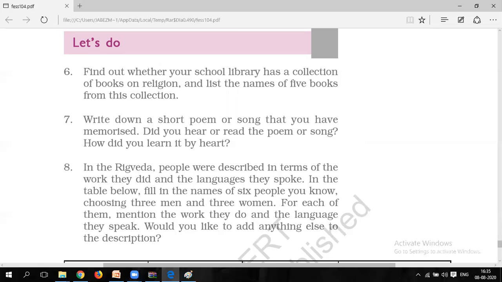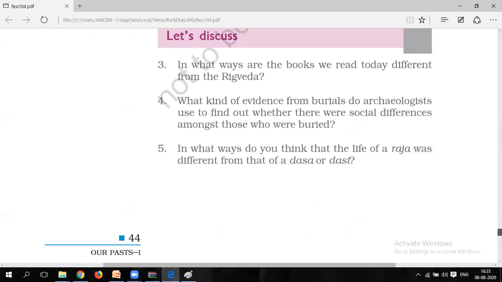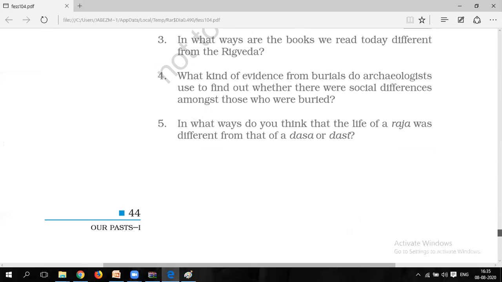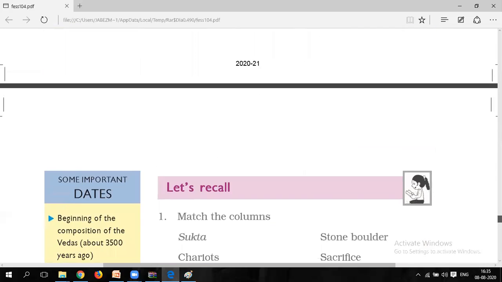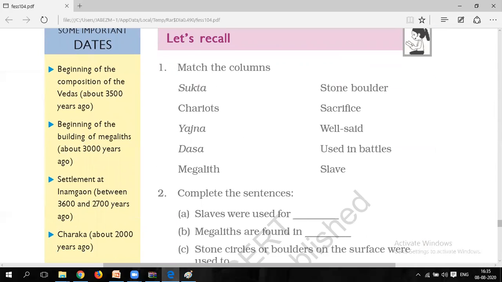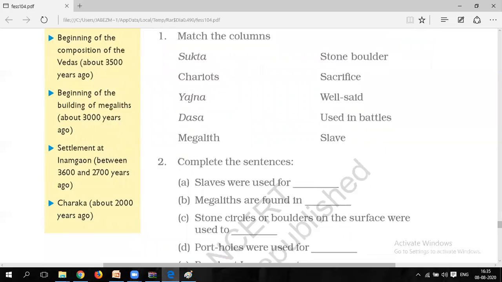But in this chapter, the main questions in your textbook are question numbers 1, 2, 3, 4, and 5. These 5 questions are really very important, and you have to note them down in your notebook. First, let's discuss these, and later on I'll provide the solutions for these questions also. Okay, so let's start.